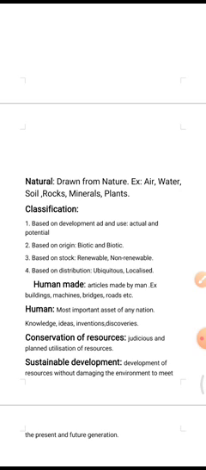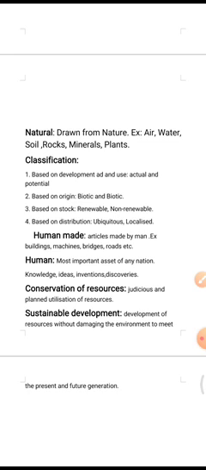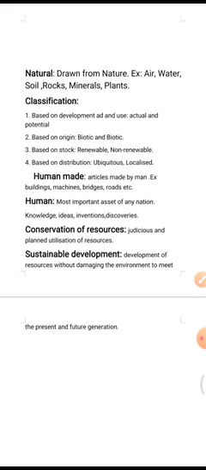Resources that are drawn from nature and used without much modification are called natural resources. For example, air, water, soil, rocks, minerals, and plants. The air we breathe, the water we drink, the soil, minerals are all natural resources. Many of these resources are free gifts of nature and can be used directly. In some cases, tools and technology may be needed to use natural resources in the best possible way.